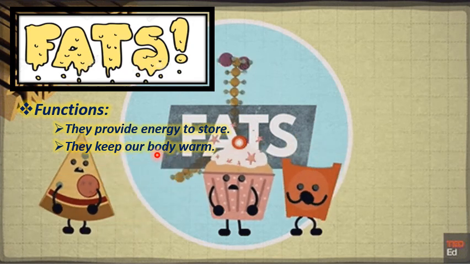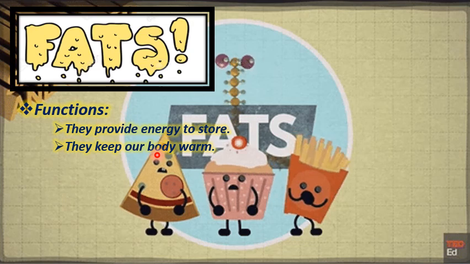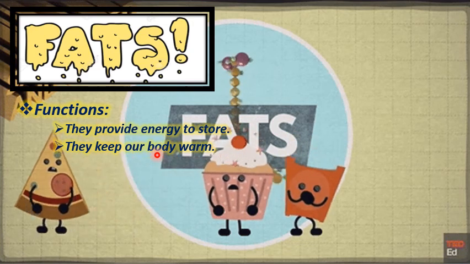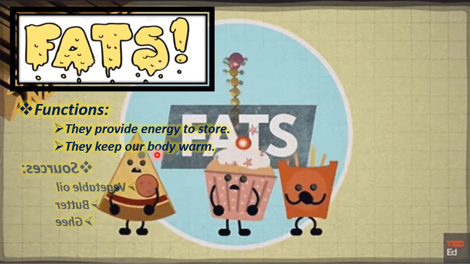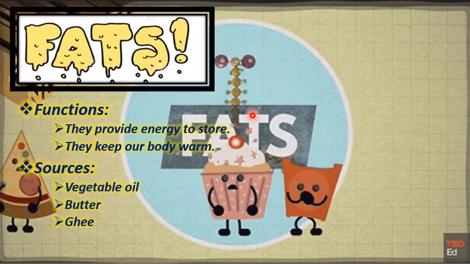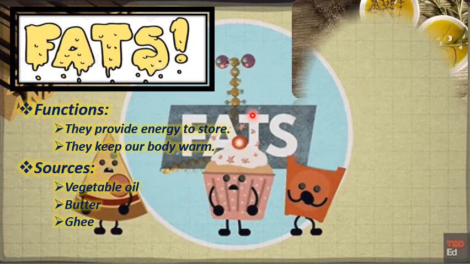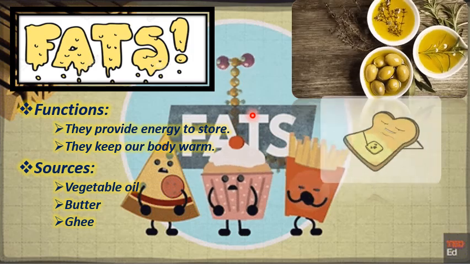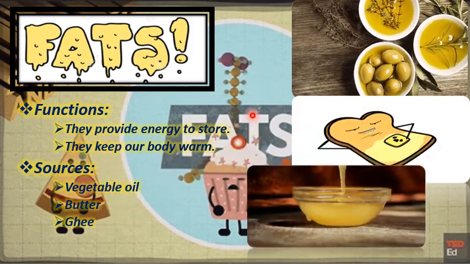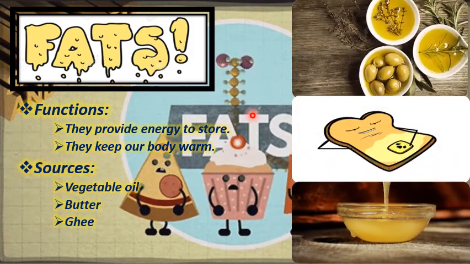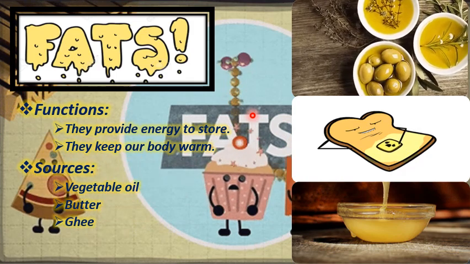They keep our body warm. What is another function? They keep our body warm. And here are some of the sources of fats: vegetable oil, butter, and ghee. These are the best examples of fats.